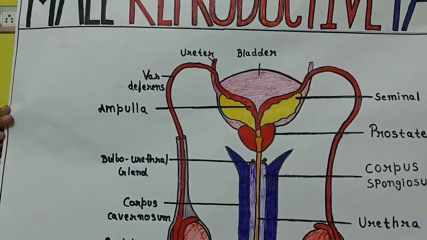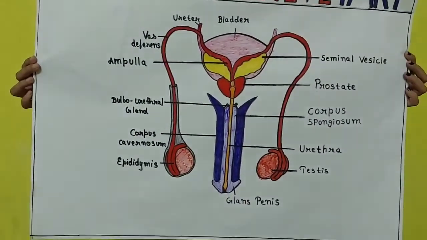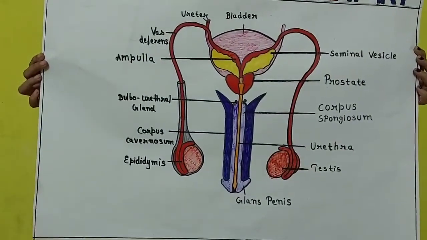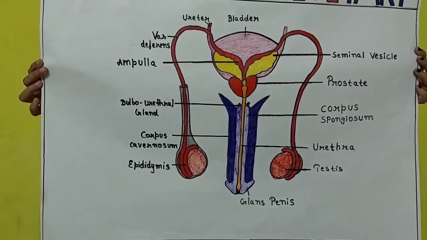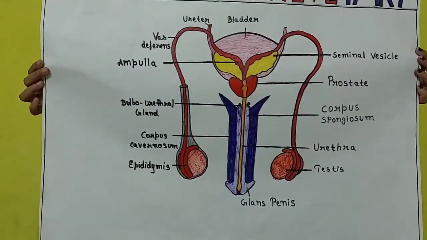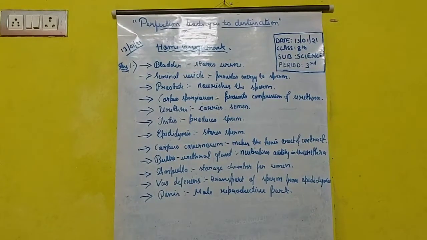In the last class, we studied about the male reproductive system. Then I told you to write the functions of all the parts of the male reproductive system as homework. So, this is the answer.